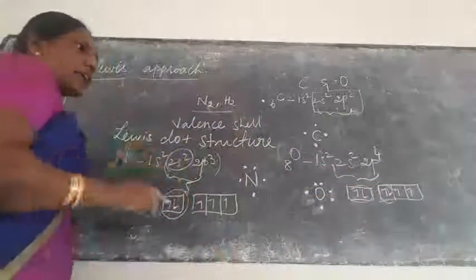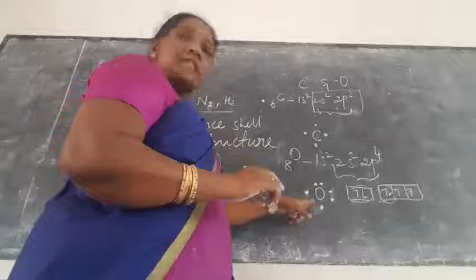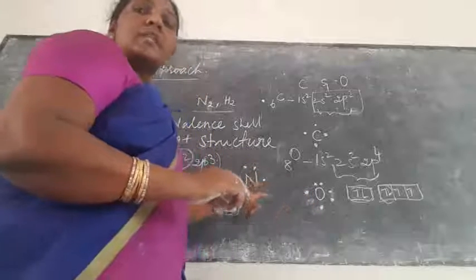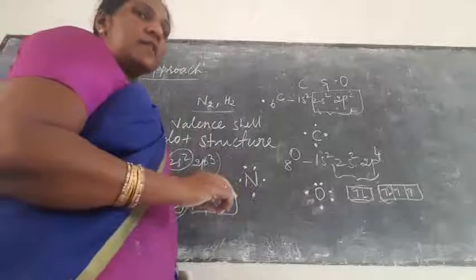So the number of electrons in the outermost shell is represented as a dot. This is called the Lewis dot structure. Okay, so this is another one.